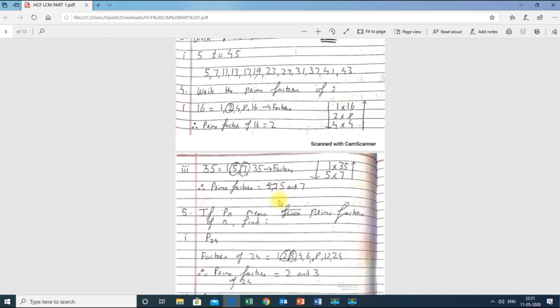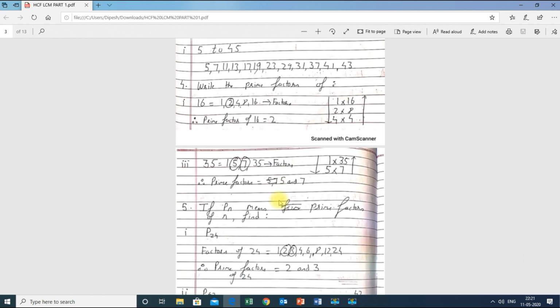Let us see one more example so it makes the concept more clear to you. Now find factors of 35. These are the factors of 35: 1 into 35 and 5 into 7. So there are 4 factors of 35: 1, 5, 7 and 35. So 5 and 7 are the numbers which are prime numbers. Therefore we circle them and write that the prime factors are 5 and 7.